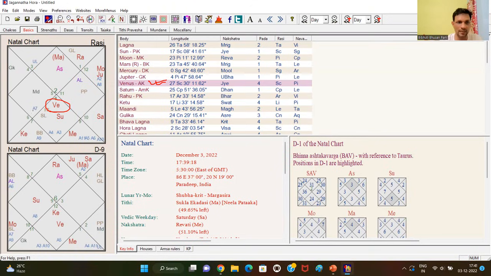Like in this case, this Atmakaraka is involved in a curse, so we need to do remedial measures for this Atmakaraka. The first thing is this is Scorpio sign, and Mars is involved in a curse, so Mars cannot help. The Karaka, Venus itself is involved in a curse, so Venus again will not help.